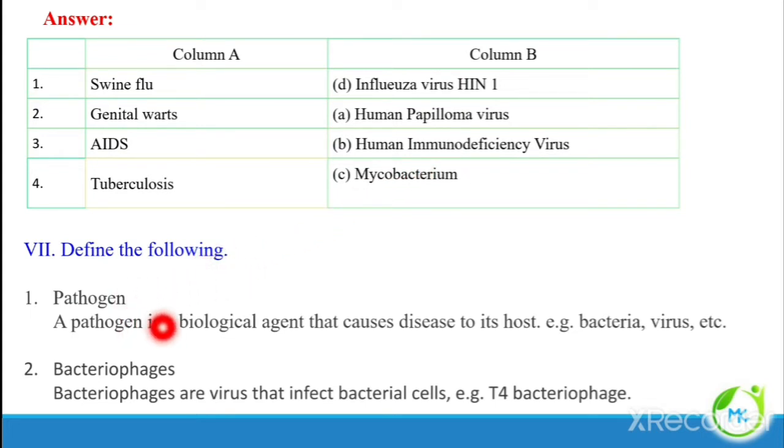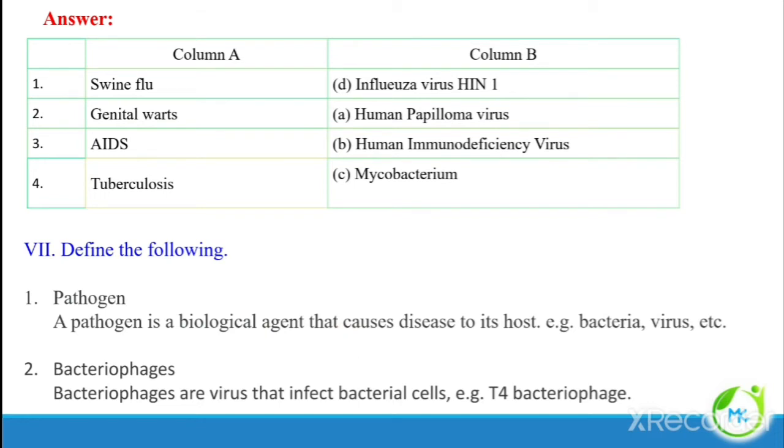Pathogen. So what is a pathogen? A pathogen is a biological agent and it causes disease to its host. Example like bacteria, virus. So it is an agent that causes disease. Bacteriophages. The bacteriophages are viruses that infect the bacterial cell.